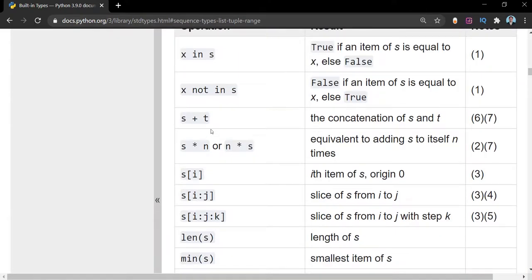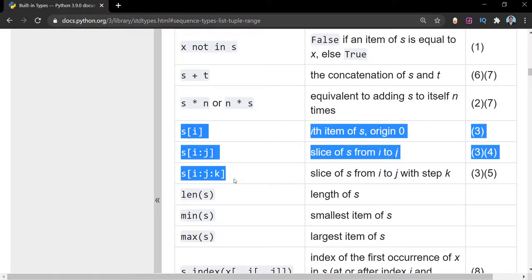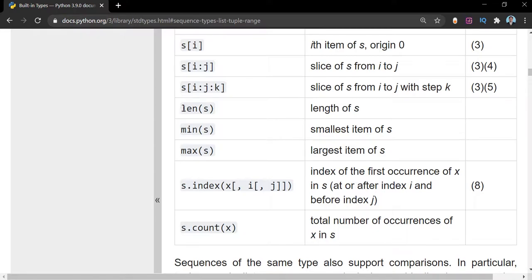Again, this is concatenation, s plus t. Two strings can be concatenated. Then s of i. We have seen some of these operations in the context of string slicing. We have seen how to slice a string using step size and all. Again, we have seen some of these functions like len. More functions we are going to see as we go along with the course.